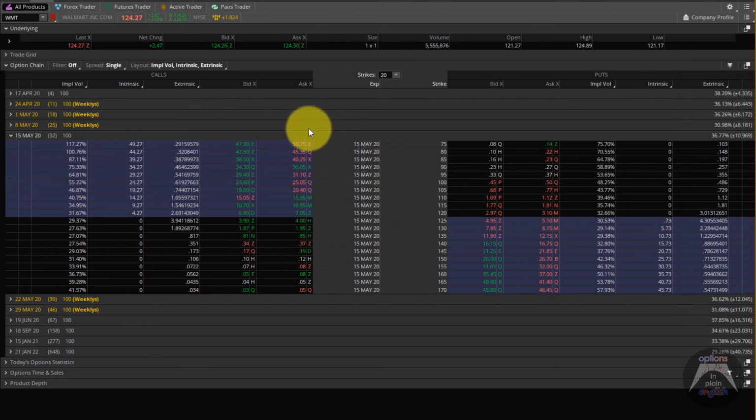This is all there is to know about intrinsic and extrinsic values. Now that we know at the money, in the money, and out of the money strikes, and we know intrinsic and extrinsic values, we're going to be able to quickly refer to different strike prices, and you'll be able to talk to traders about what an option being in the money means, and what an option that's out of the money means.